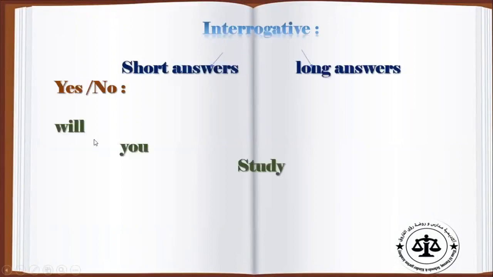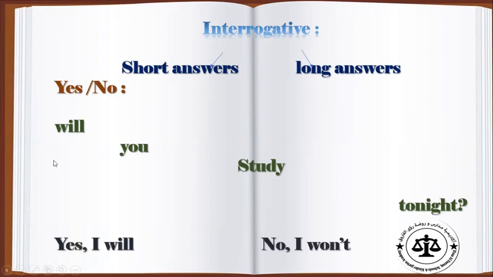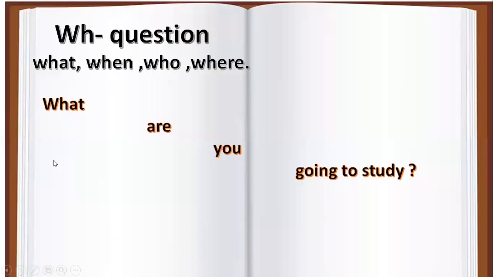Another example with will, when we say, will you study tonight? Okay, will you study tonight? The same rules. To ask any question with will, you are going to start your question with the modal verb will. So the answer could be yes, I will, or no, I won't.